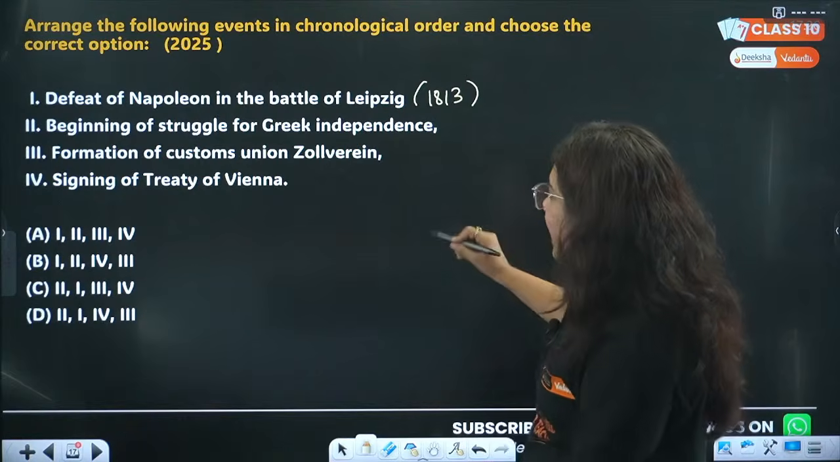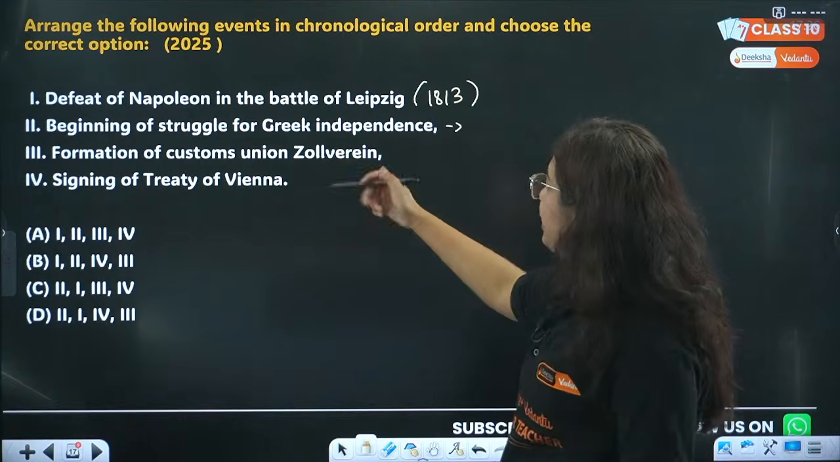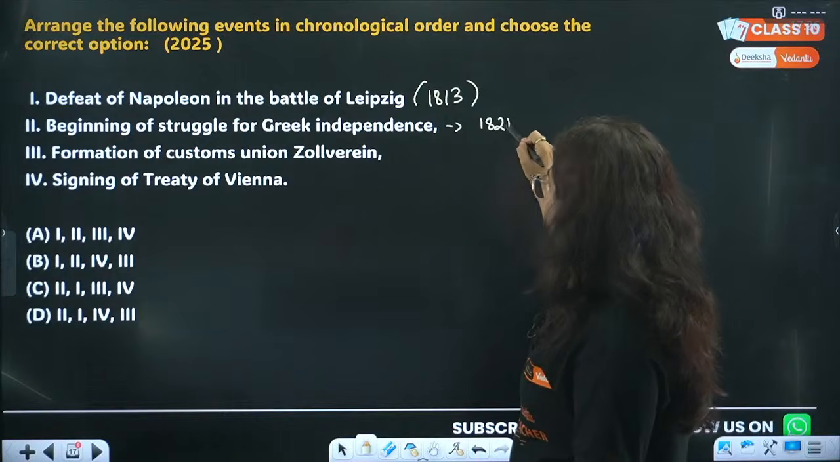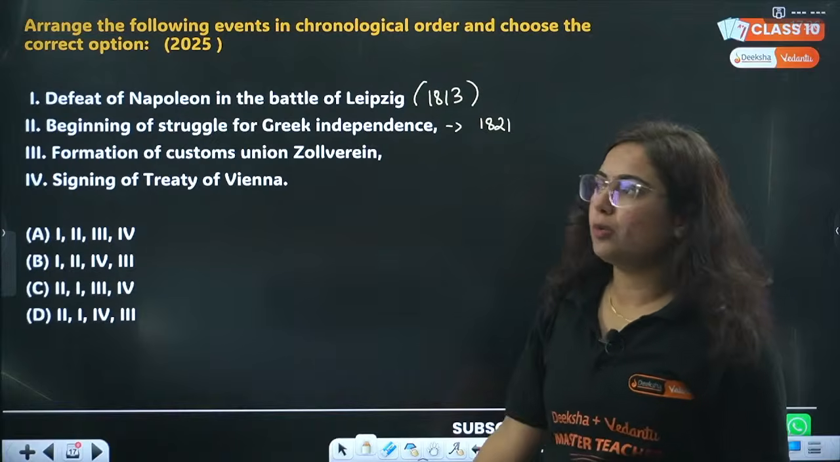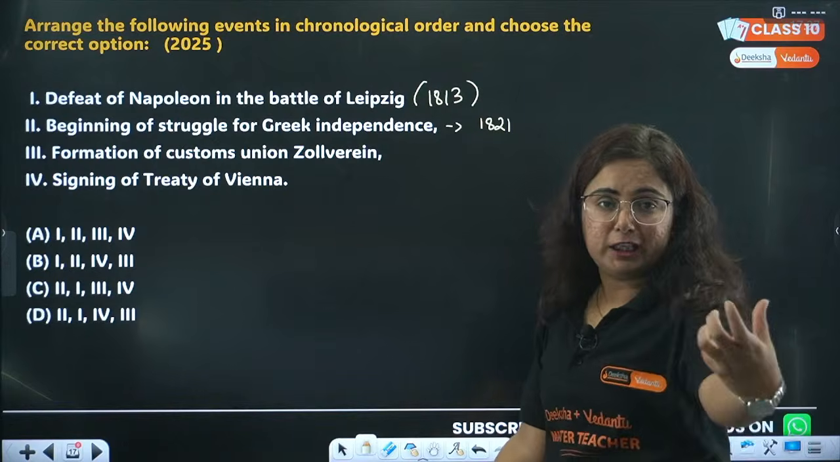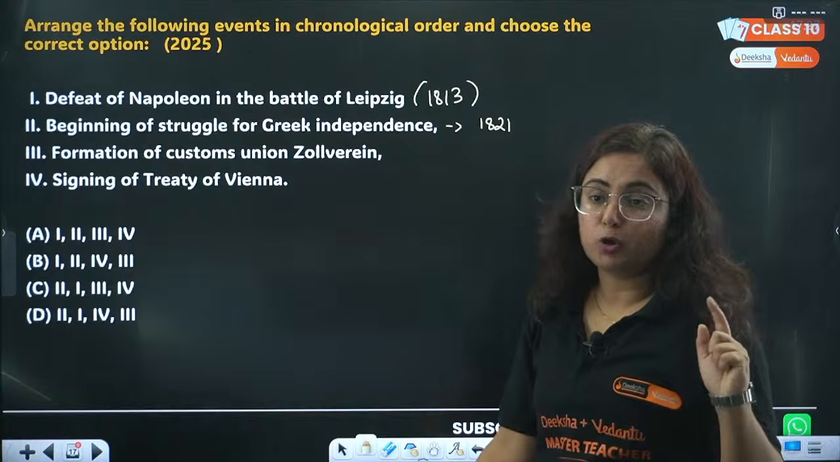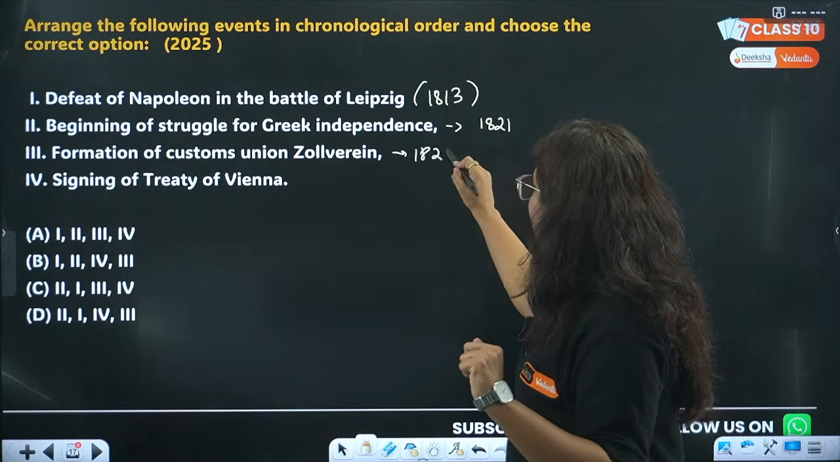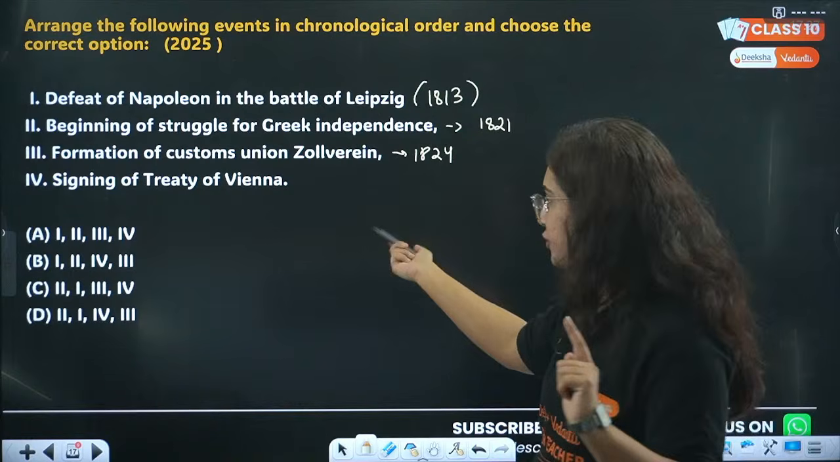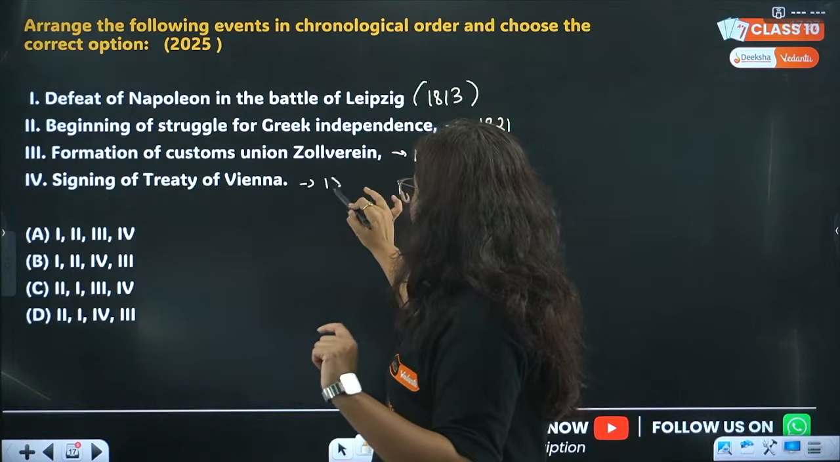That's it. Okay, beginning of the struggle of Greek independence, 1821. In 1821, the Greek people started revolting, or we can say demanding independence from the Ottoman Empire. Formation of the customs union, 1834. Again, this was the initiative of Prussia. And signing of the Treaty of Vienna, 1815.